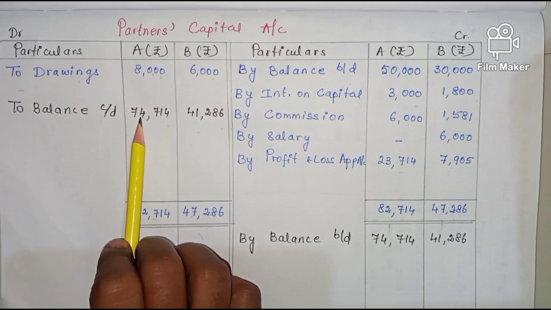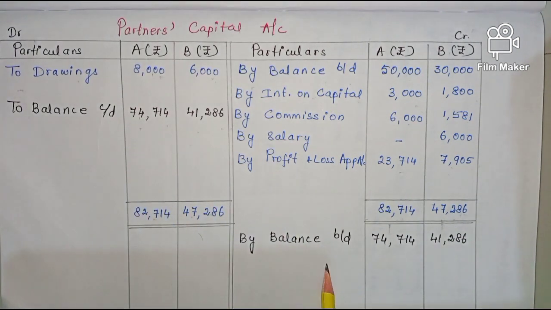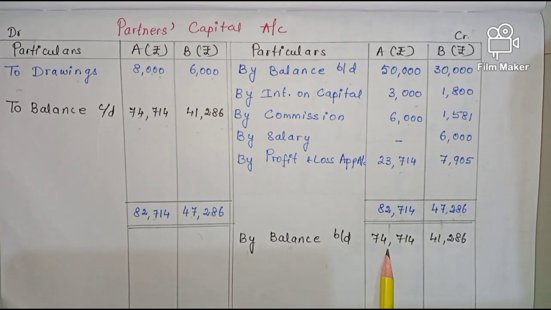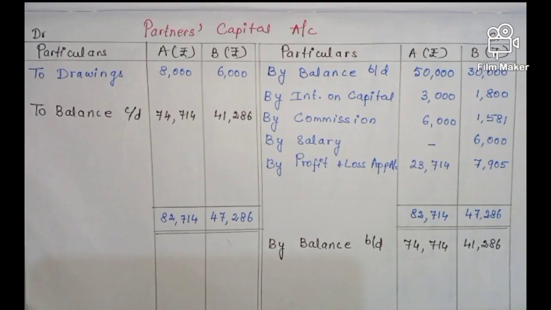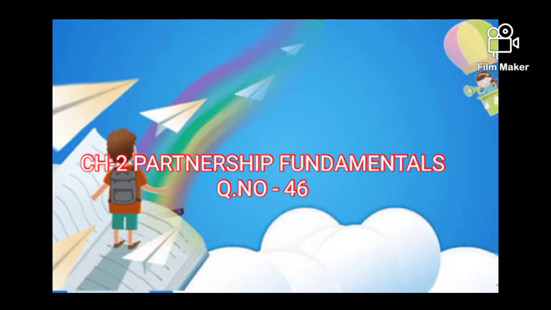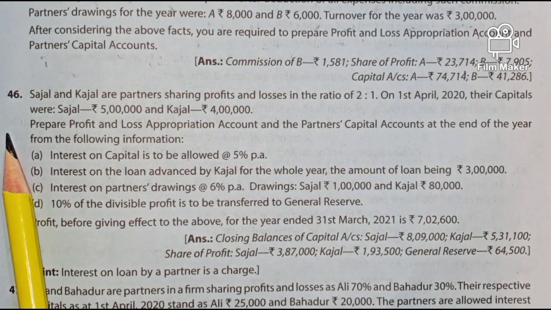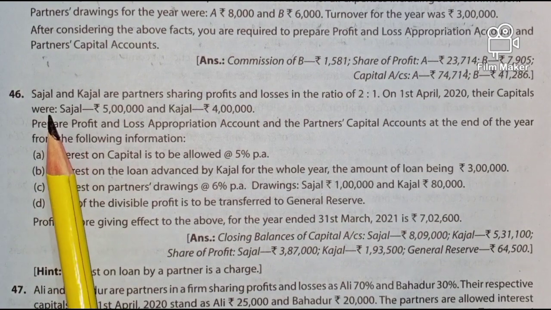Then this closing balance we have to carry forward. Then on the opposite side, that is on the credit side, you have to write down by balance brought down 74,714 and 41,286. Now refer the solution for question number 45. Now let's see question number 46.